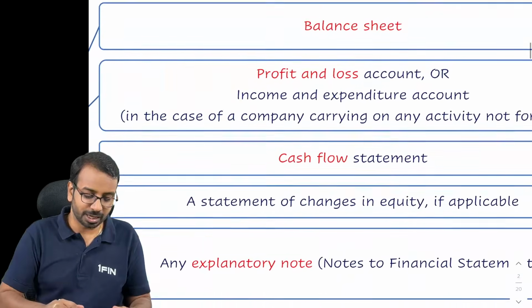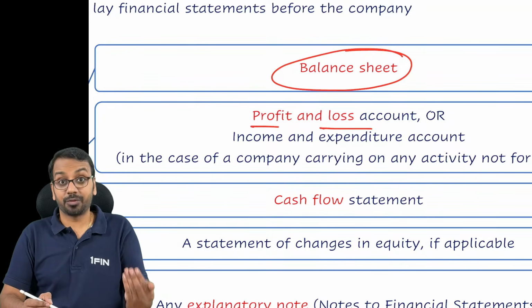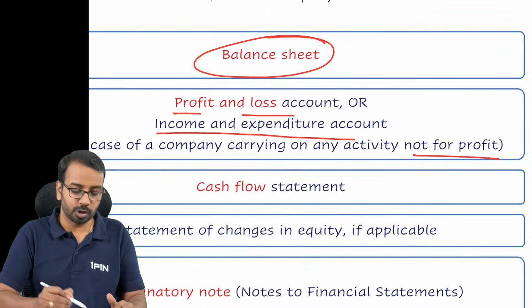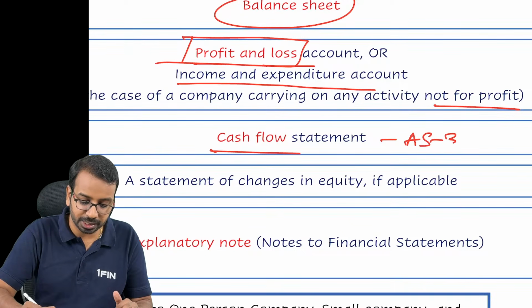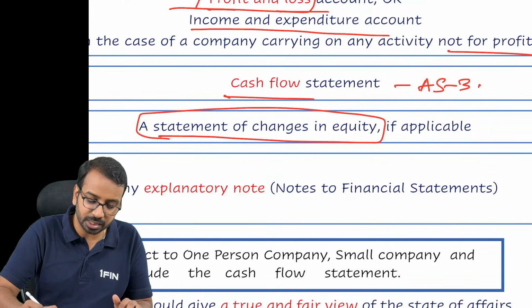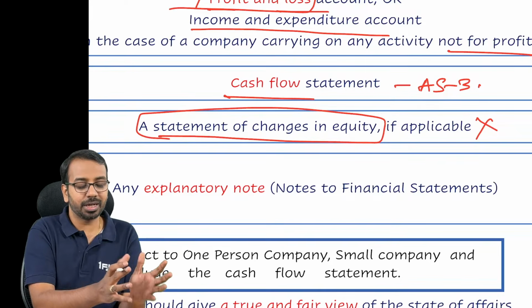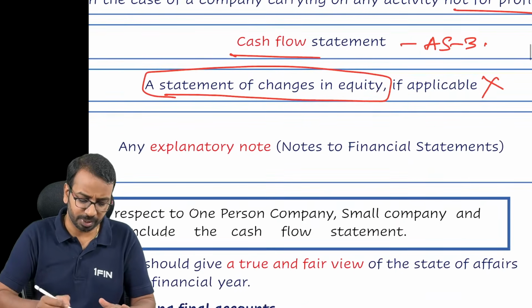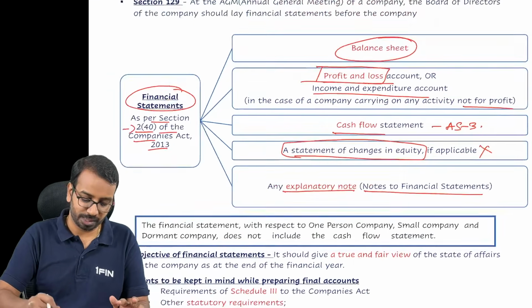Okay. Financial statement includes balance sheet, we discussed, profit and loss account. If the company is a not-for-profit company, then they will prepare income and expenditure account. But we will talk about only P&L account, cash flow statement as per accounting standard 3. Then there is something called statement of changes in equity. This is not a part of your syllabus. Statement of changes in equity basically means opening equity, shareholder funds, etc., closing equity, what all changes have happened. Just ignore that for a moment. And explanatory note, which is called notes to financial statements.